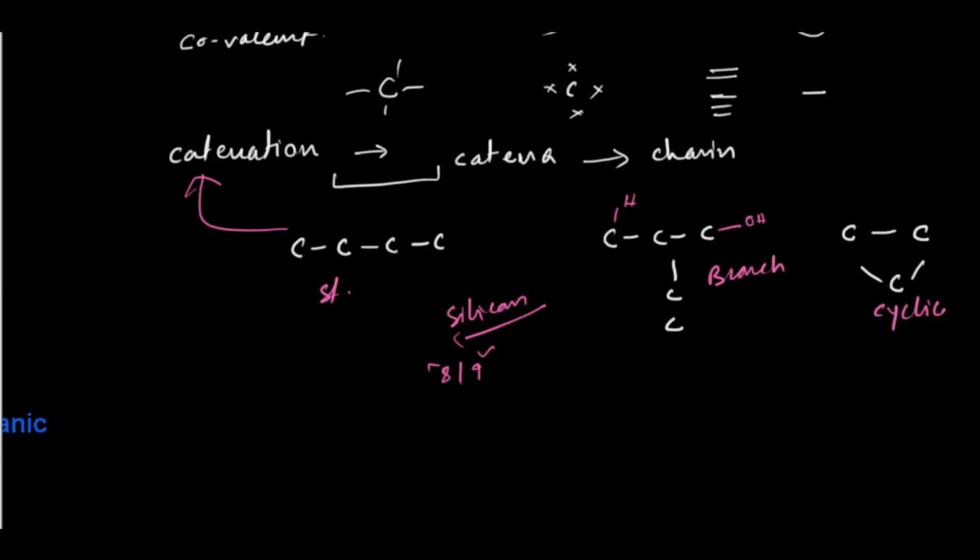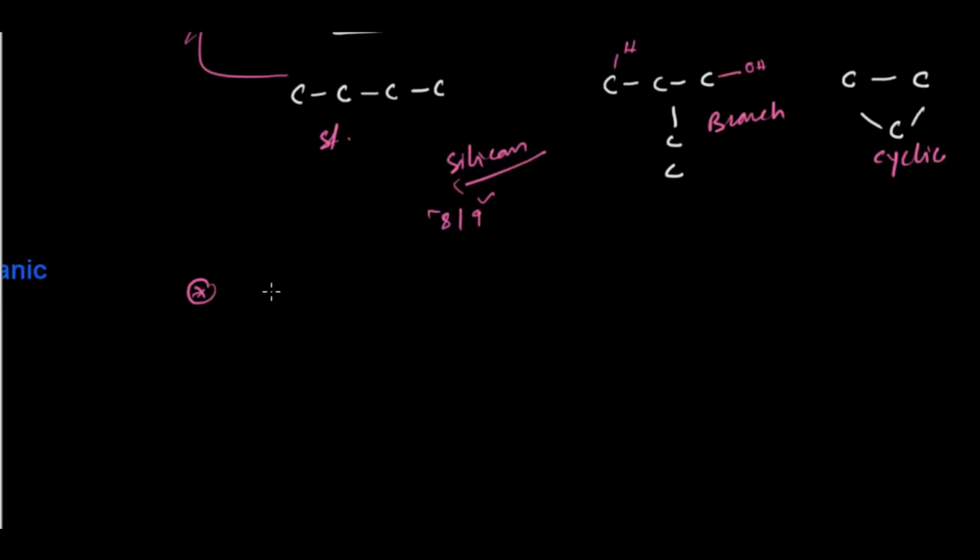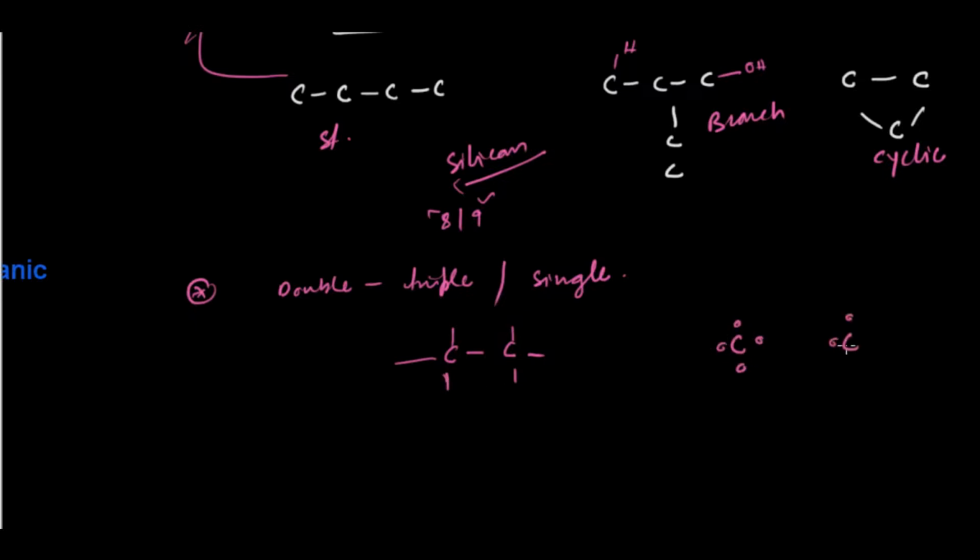Then the carbon forms double, triple, and even single bond. For your information, suppose there are 2 carbons, and you can see that each carbon has 4 hands. You can see over there by the Lewis dot structure, if you pay attention closely, here one electron of each carbon is being shared, so it's going to make a bond like this.